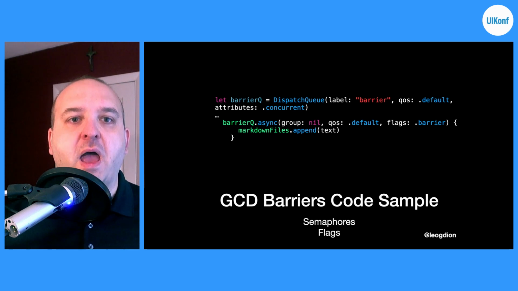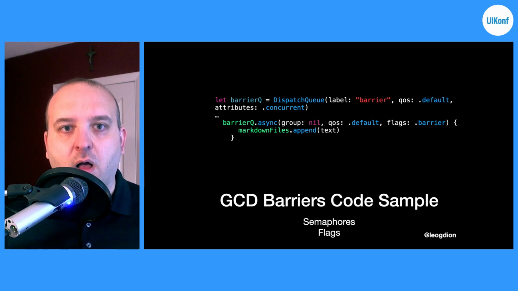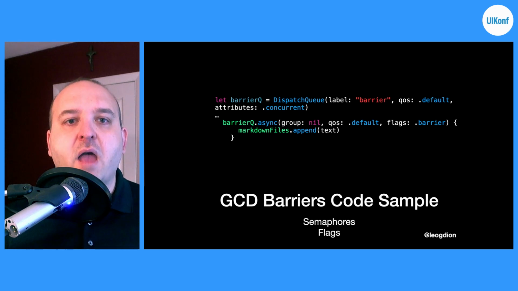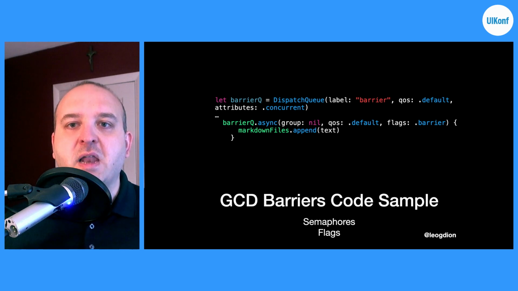You just pass in a flag when you call your async on your dispatch queue, and you could also pass in an attribute to say that this queue can be run concurrently, and then that array or collection is accessed with a barrier so that the queue doesn't step on itself when it tries to run multiple things at the same time.